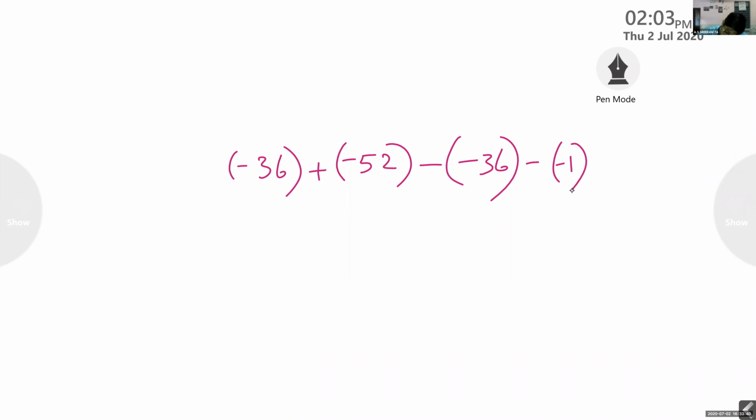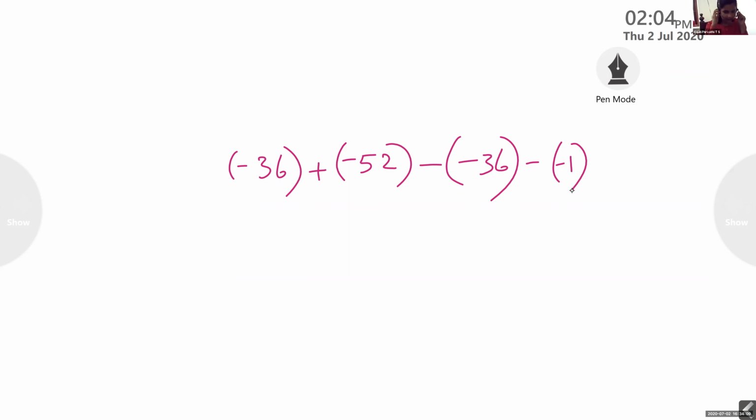Negative 36 plus 46 plus negative 52 plus negative 36 minus negative 6 plus... See, switch off your speakers. Some disturbances are coming.